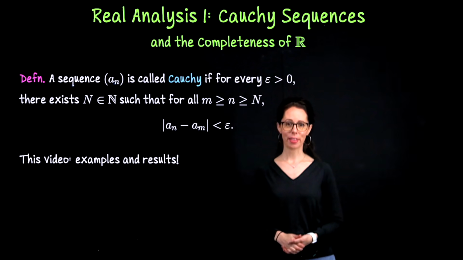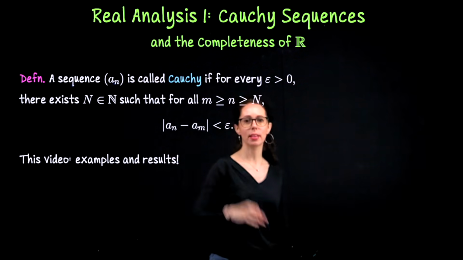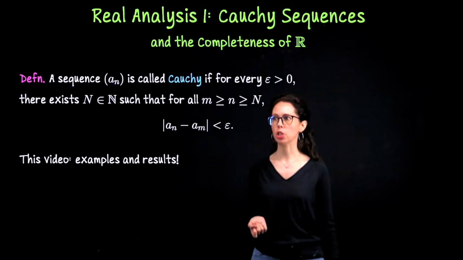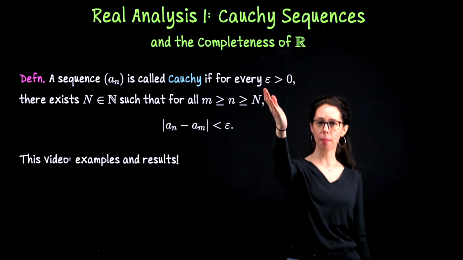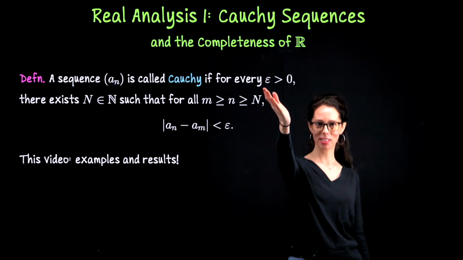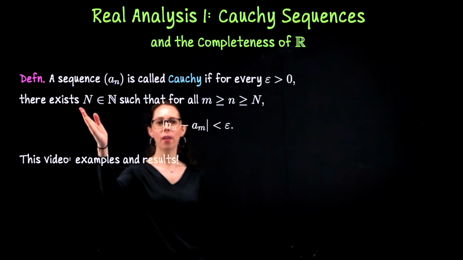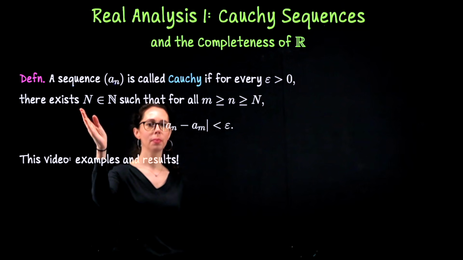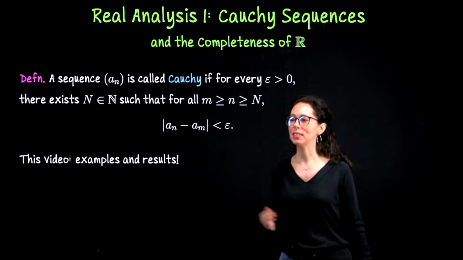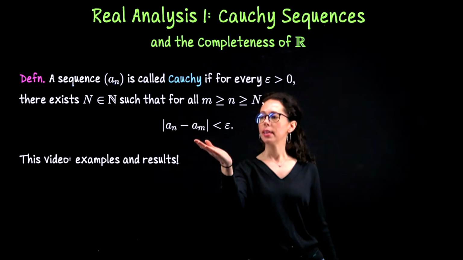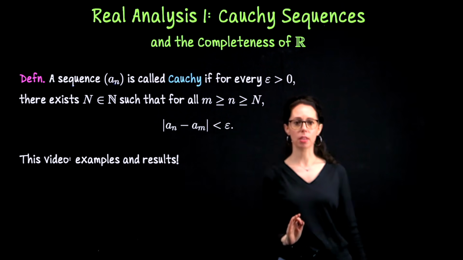Let's read through this definition together. We say that a sequence, a sub n, is Cauchy. That's a person's name, Augustin Louis Cauchy, French mathematician. A sequence is Cauchy if for any choice of positive epsilon that you make and fix, so fix this value epsilon, you can then go find some threshold index, capital N, so that if you take any pair of terms beyond that threshold and look at the distance, so here think of this as a distance, the distance between their corresponding sequence terms, that distance is less than epsilon.